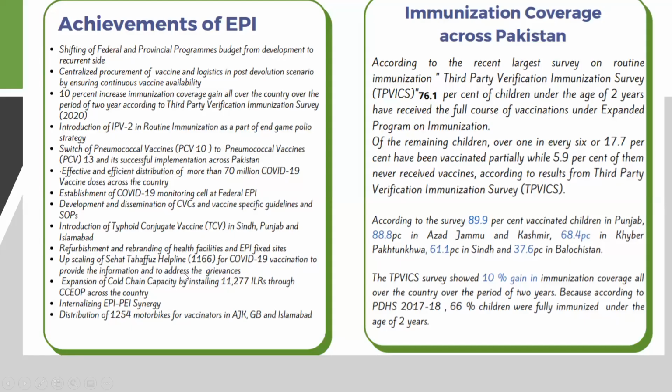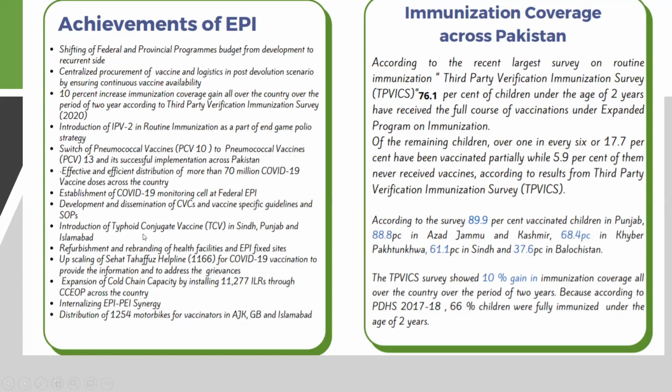So overall, the achievements of EPI till now are: a shifting of federal and provincial budgets from development to recurrent sides, centralized procurement of vaccines and logistics in post-devolution scenarios, a 10% increase in immunization coverage gained all over the country over a period of 2 years per the third-party verification survey, introduction of IPV2 in routine immunization as a part of the endgame polio strategy, a switch of the pneumococcal vaccine to PCV13 with successful implementation, and effective and efficient distribution of more than 70 million COVID-19 vaccines across the country.